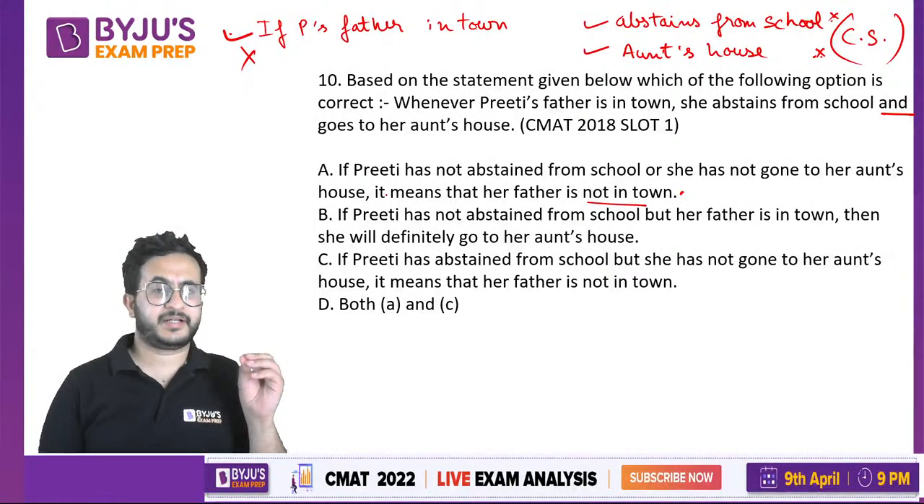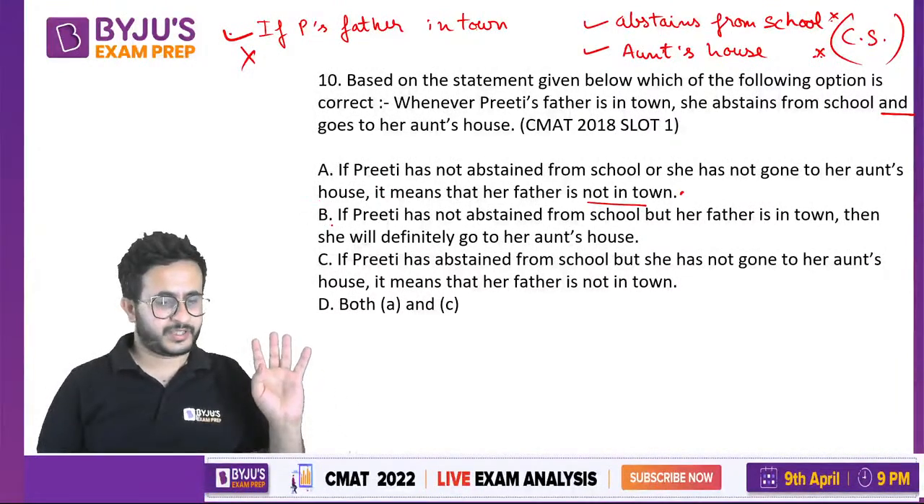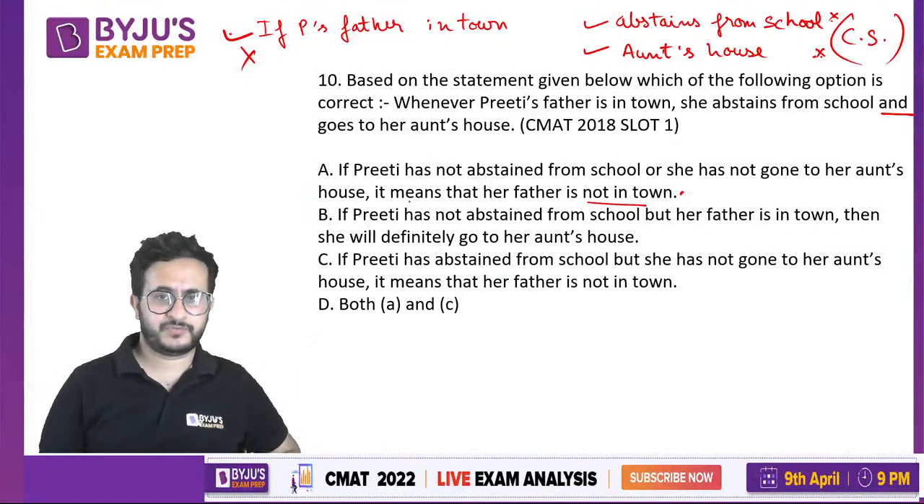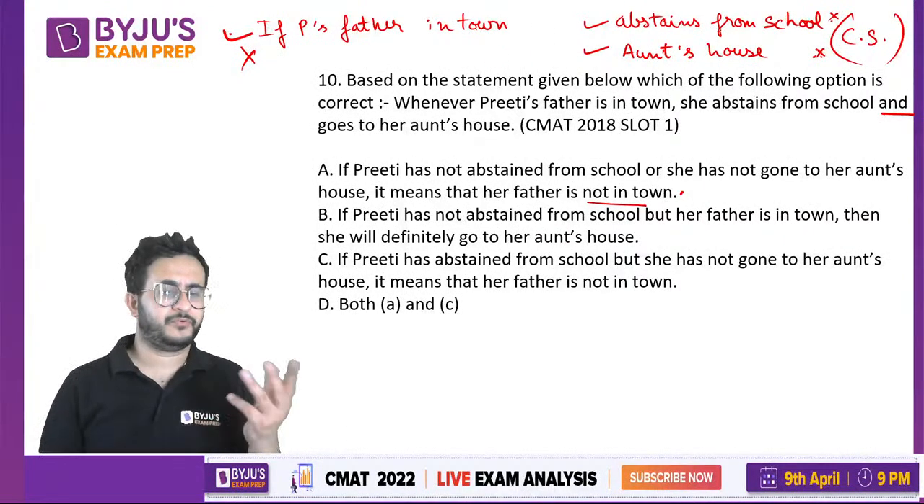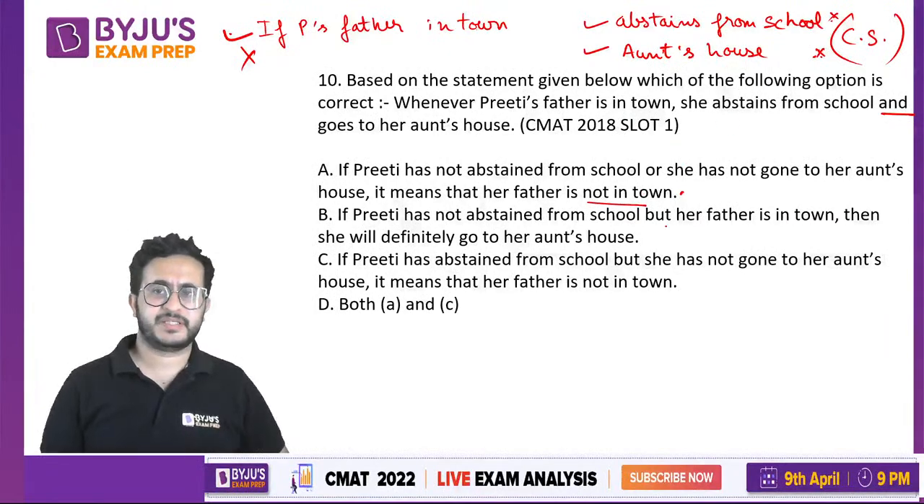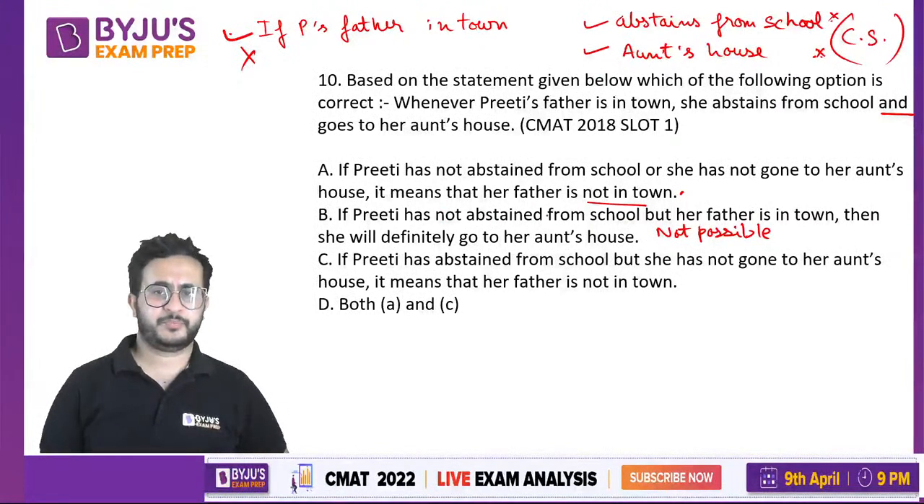अब देखो exam में क्या करना है? There is no option B. So you know that B is not correct. I'll tell you the reason also. We will see. If Preeti has not abstained from school but her father is in town, right? अगर उसके father in town है और not abstained from school, that is not possible, right? So B is anyway not possible, because if her father is in town, she is doing both these things. It is not possible that she cannot do this.